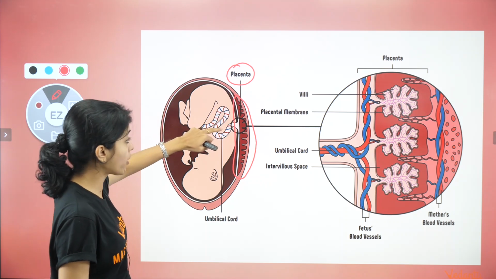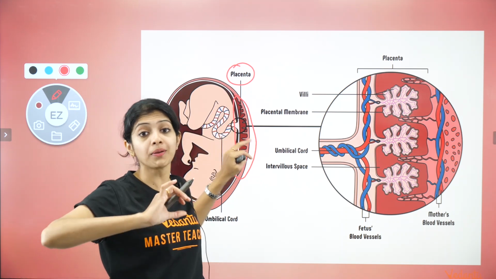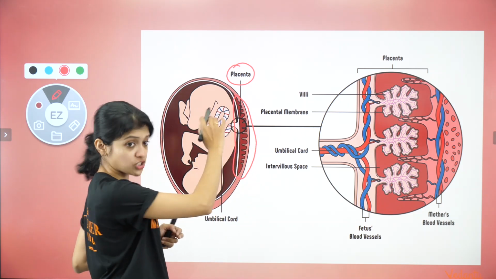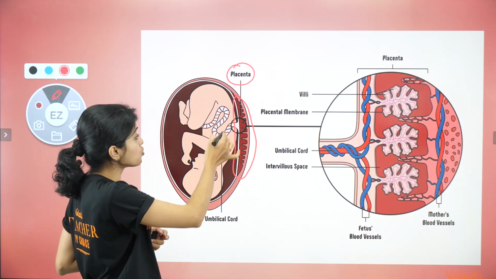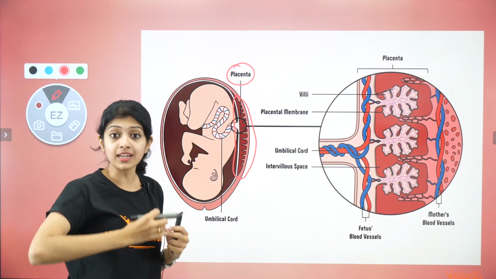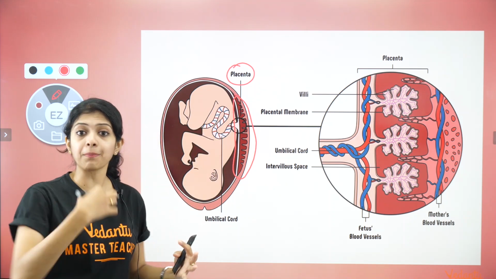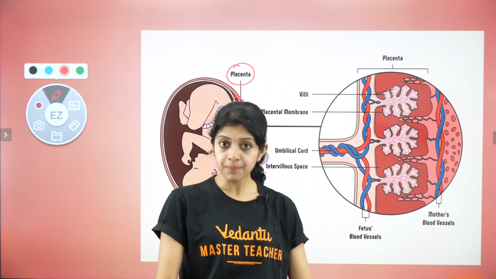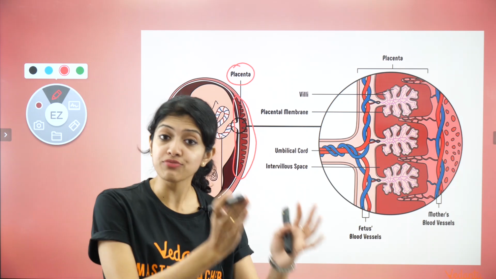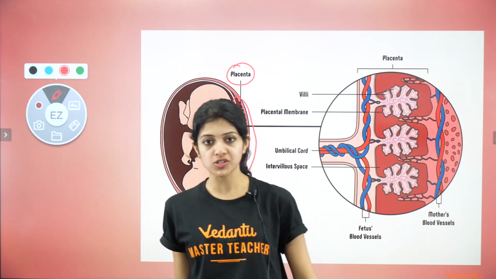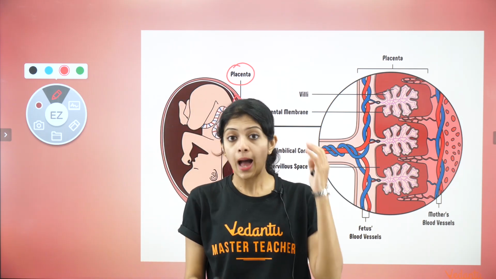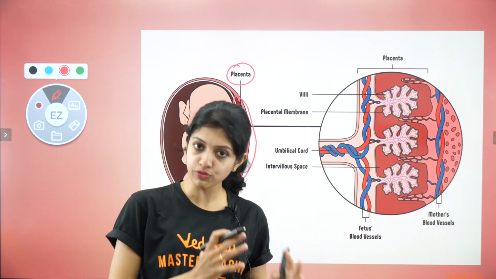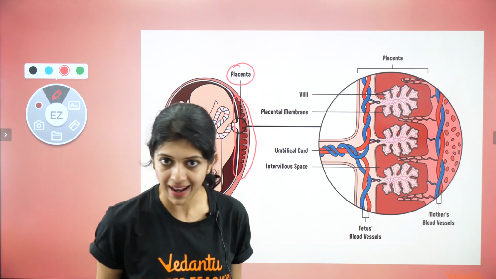But the umbilical cord is basically a cord-like or tubular structure that connects the placenta, which is in the mother's uterus, to the baby's body. The cord that connects the baby to the placenta is the umbilical cord. Okay? So the placenta itself is not the umbilical cord. That's what I'm trying to say. They are not synonymous. Umbilical cord is, simply put, the connection between the baby or the fetus and the placenta,